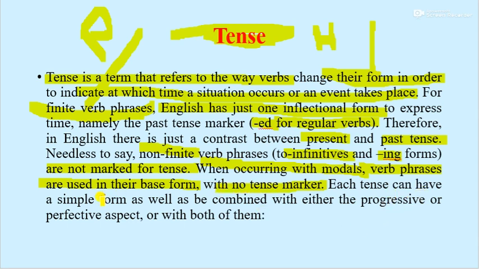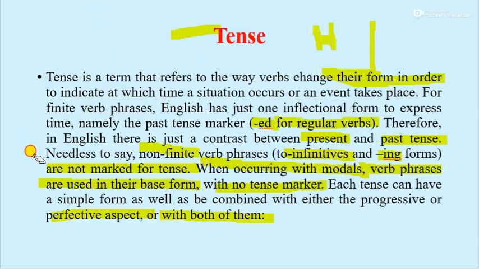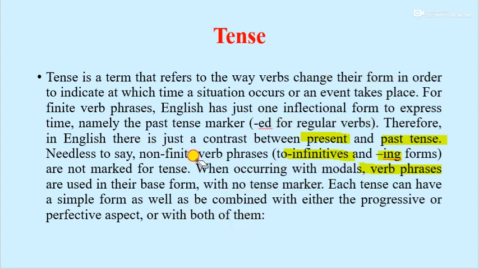Each tense can have a simple form as well as combined with the progressive or perfect aspects. That is to say, progressive, meaning continuous, or perfect, meaning past perfect or present perfect, and with both of them. So this is all about the tense. We will further talk about the tense. Due to the tense, due to the verb, we can indicate at which time a situation occurs or an event takes place.